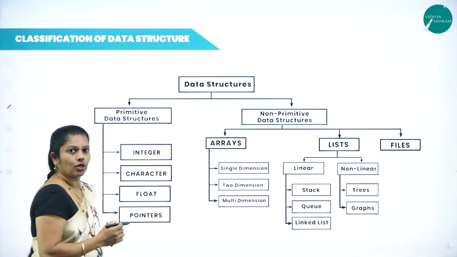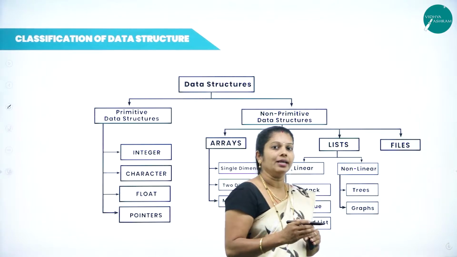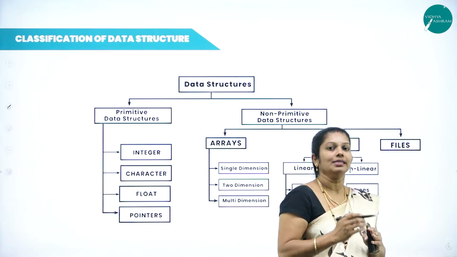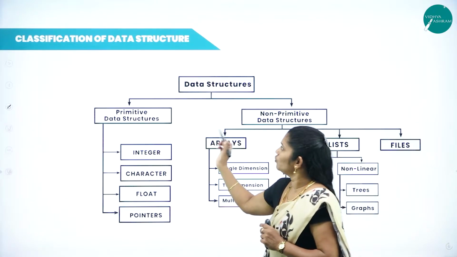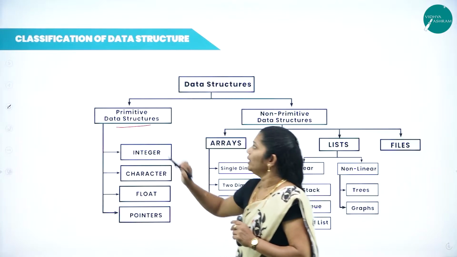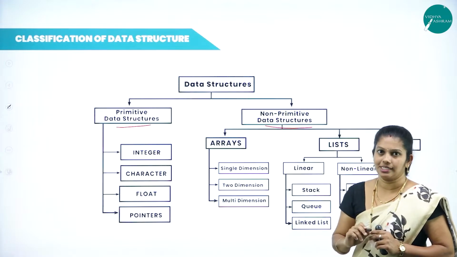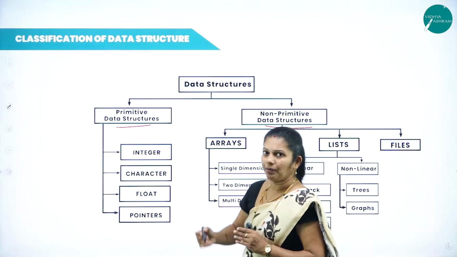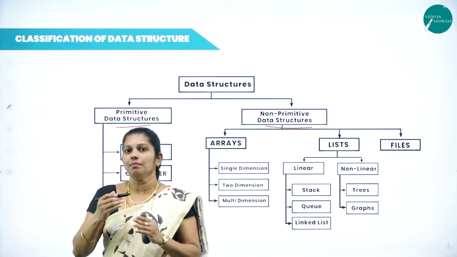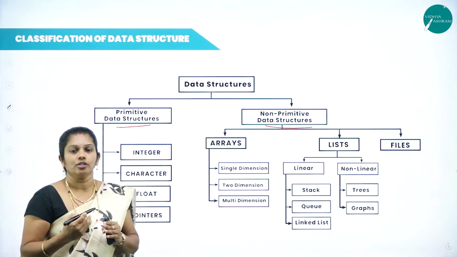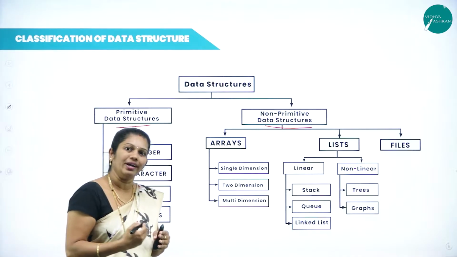Whereas data structure, already you come to know that it is a specialized format for storing, managing, and organizing the data in a computer memory. But when you come to the types of data structure, there are two types. One is primitive data structure and one more is non-primitive data structure. Then what do you mean by primitive data structure? Primitive data structures are very simple by nature and concentrate on only one data item.